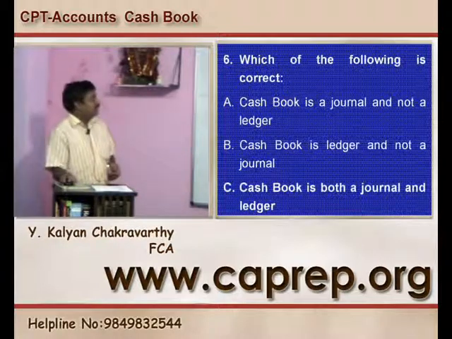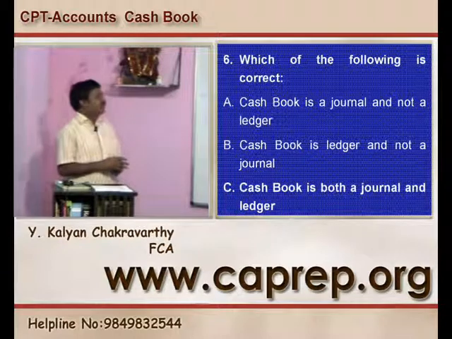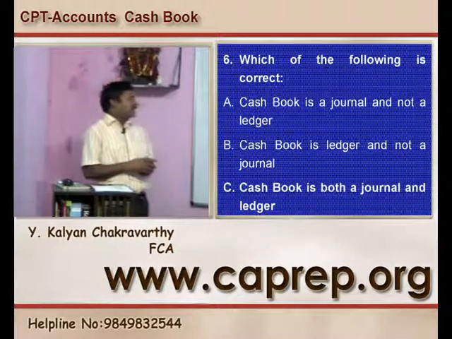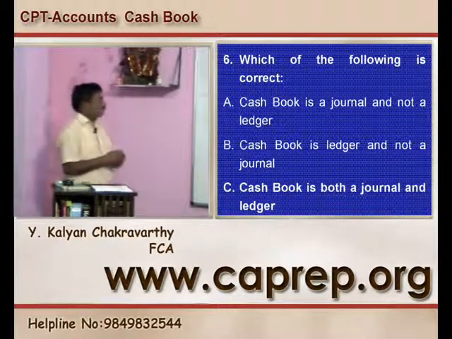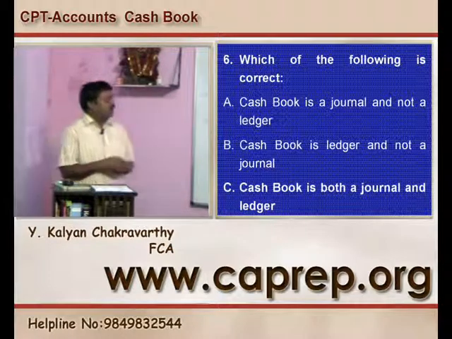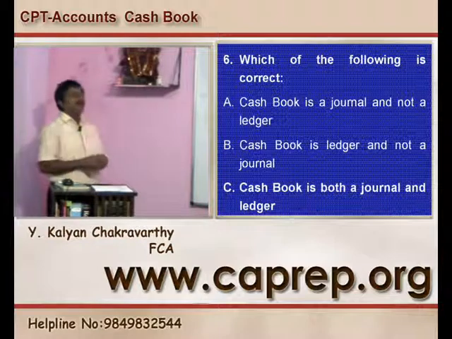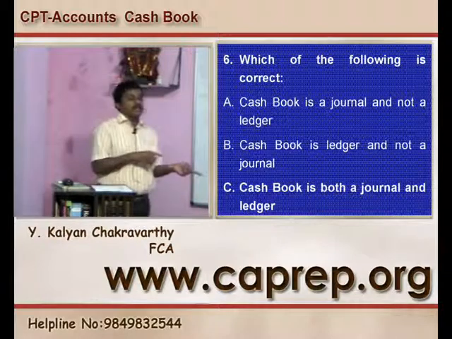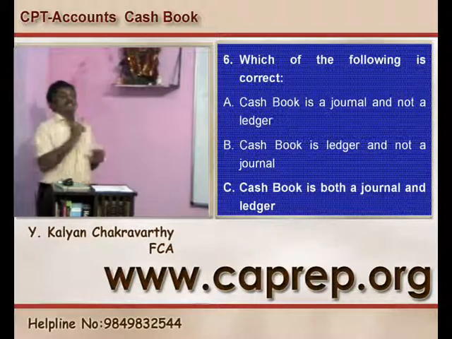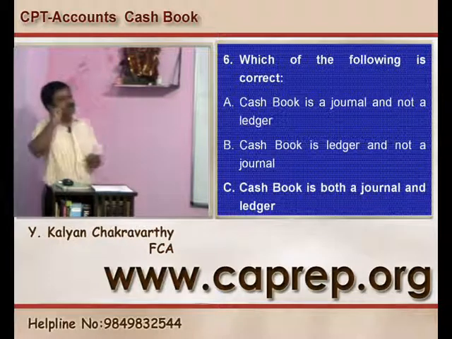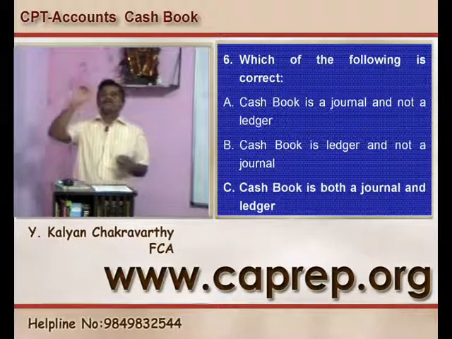Then sixth question, which of the following is correct? Cash book is a journal and not a ledger. No, it's not a correct statement. Cash book is a ledger but not a journal. This is also not a correct statement. Cash book is both a journal as well as a ledger. This is a correct statement. That is the peculiar feature of the cash book.